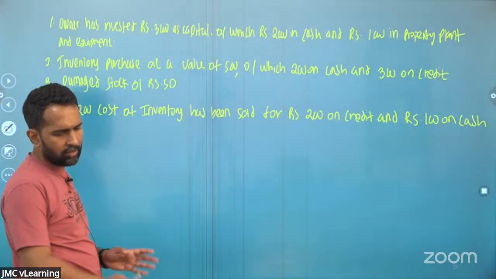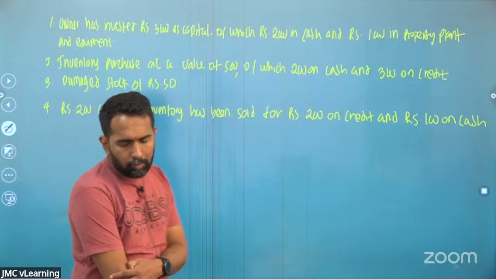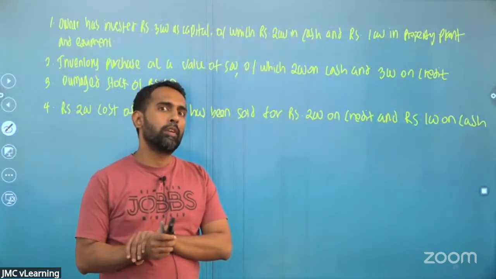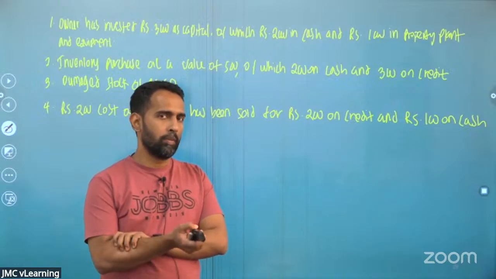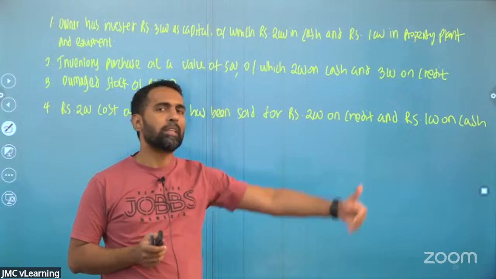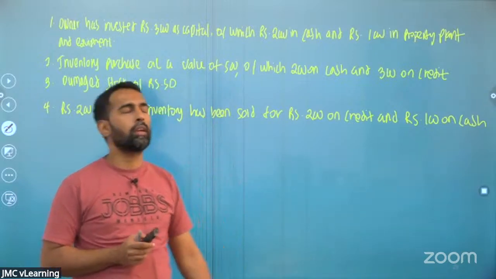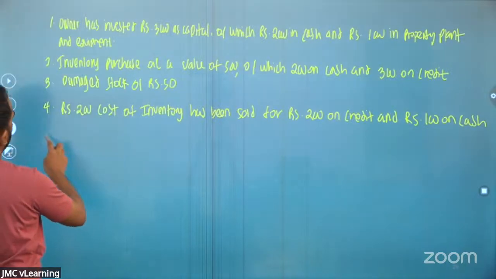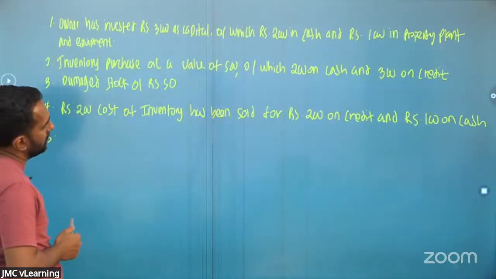One has said fraud. Someone has said depreciation on inventory. Inventory cannot be depreciated. Depreciation is applicable for property, plant and equipment. Only the long-term assets like PPE are depreciated. Inventory is a current asset, no? Inventory cannot be depreciated. Right.